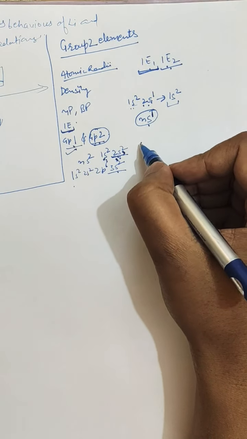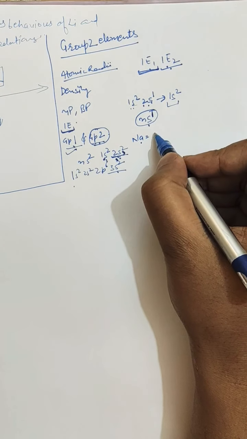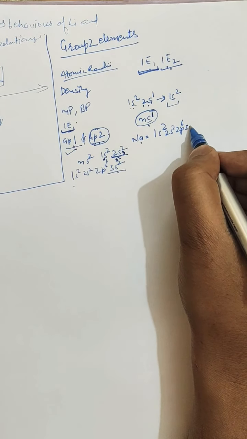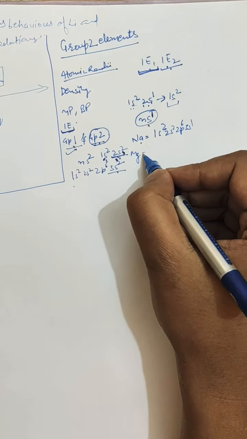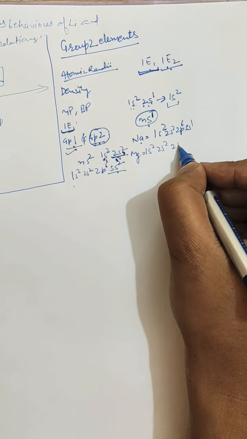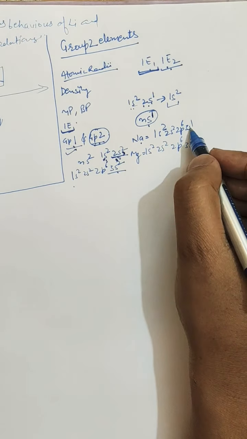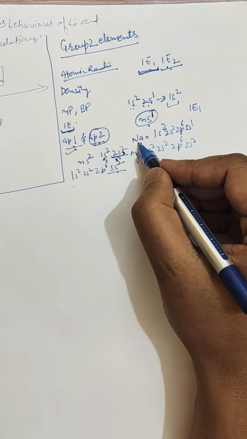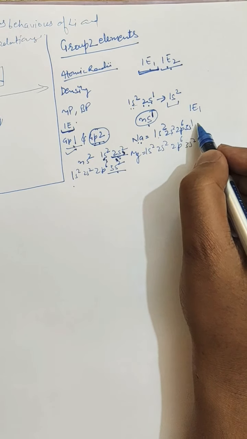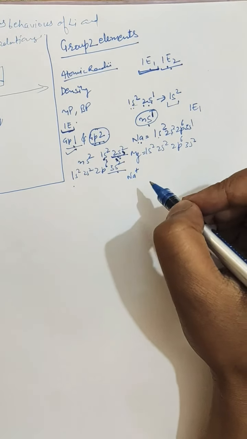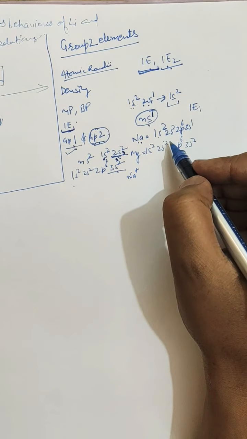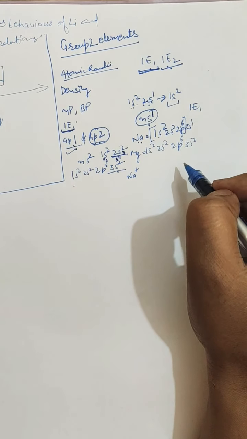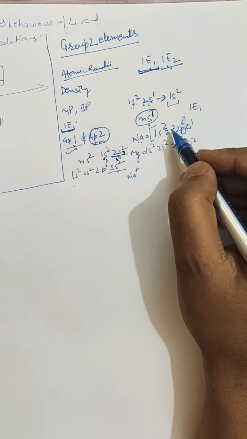Like alkali metal, for example, we will take the example of sodium. Sodium has electronic configuration of 1s2 2s2 2p6 3s1, whereas magnesium has electronic configuration of 1s2 2s2 2p6 3s2. After losing one electron, that is after IE1, the electronic configuration of sodium becomes 1s2 2s2 2p6, that is when sodium is converted into Na+. So its IE2 will be quite higher. Why? Because it has already attained the noble gas configuration of neon.